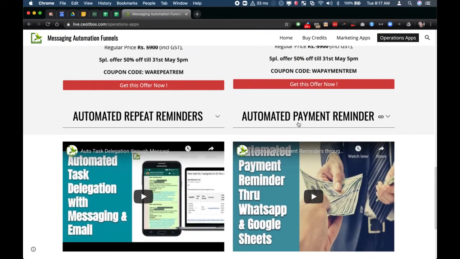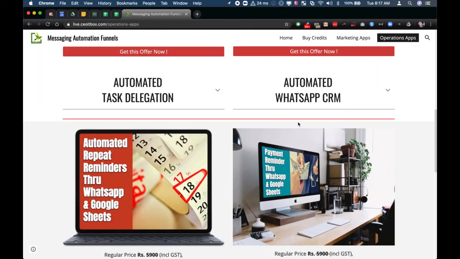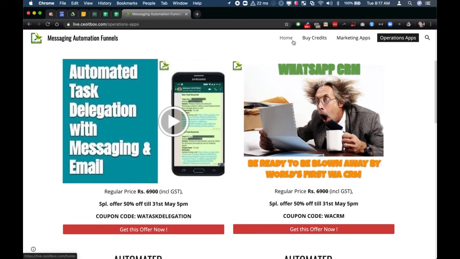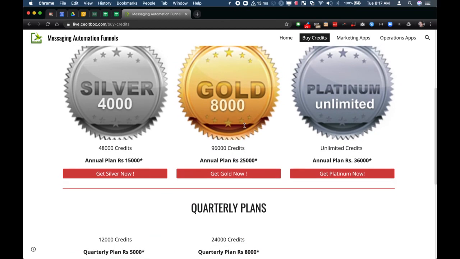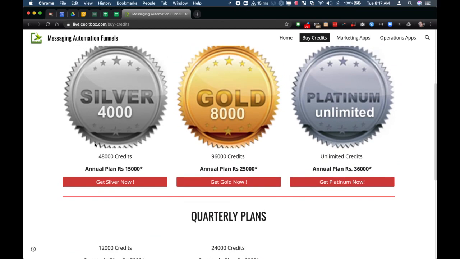So these are the applications, but in all of them, one thing you must remember is that you need to buy credits. These are applications, but you need to have credits. Like you send SMS, you need a messaging server. Similarly, you need to get messaging server credits to send WhatsApp from your mobile number. These credits are to be purchased separately. There are different options. For example, in the silver option, you can buy 48,000 credits, that is 4,000 credits per month, or you can use them at one go. These are valid for 1 year, or you can buy 96,000 credits, or you can get unlimited credits. So these are the different plans.